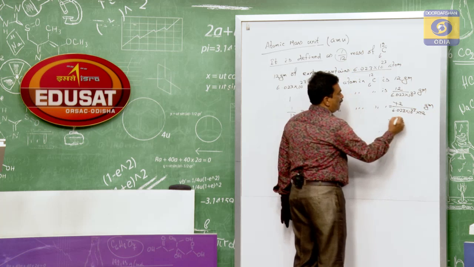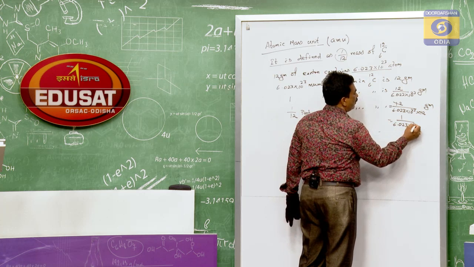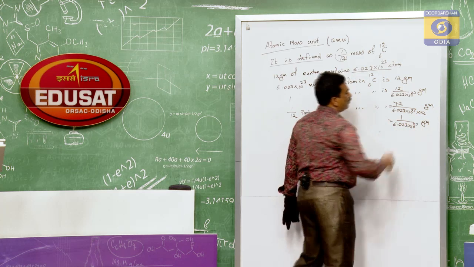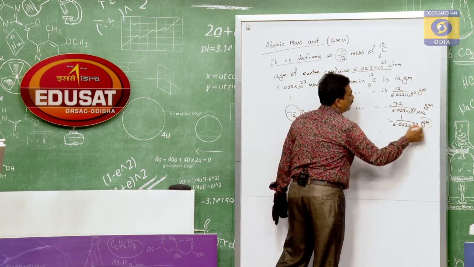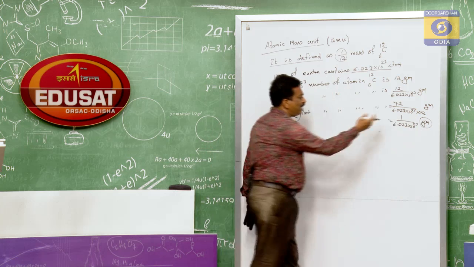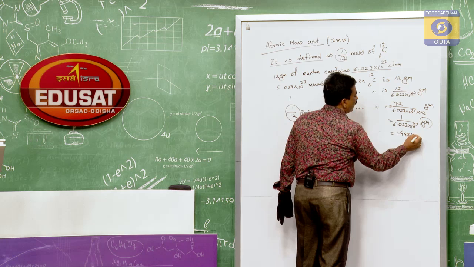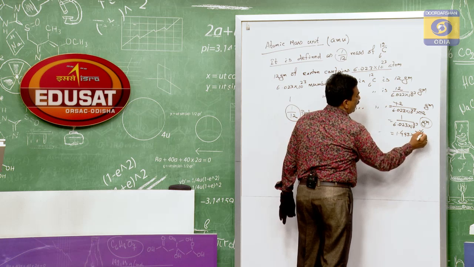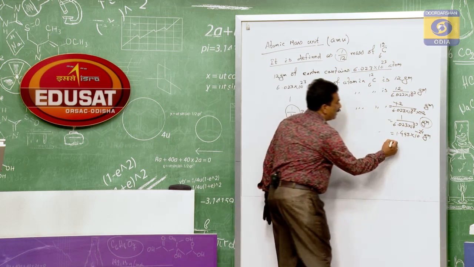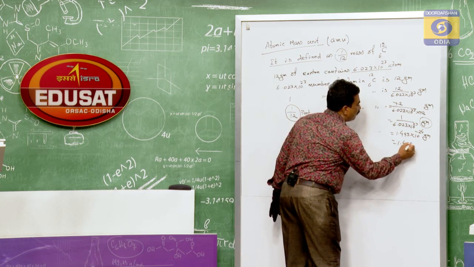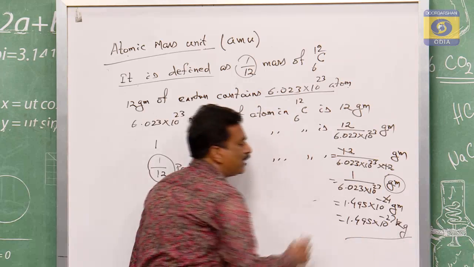This is 1 gram, which means 1 by 6.023 into 10 to the power of 23 gram. This is the 1/12th part, which contains this much gram. If you simplify it, that will be 1.495 into 10 to the power of minus 24 gram. And if we make it in kg, that is 1.495 into 10 to the power of minus 27 kg.